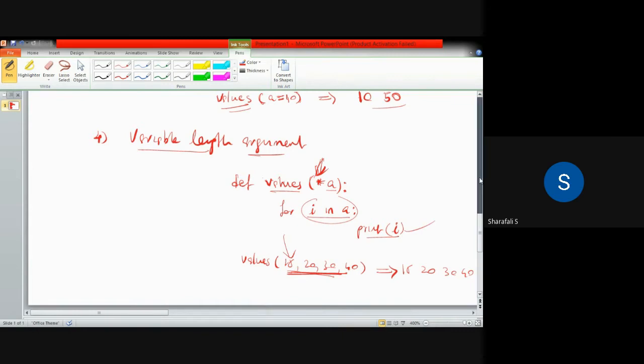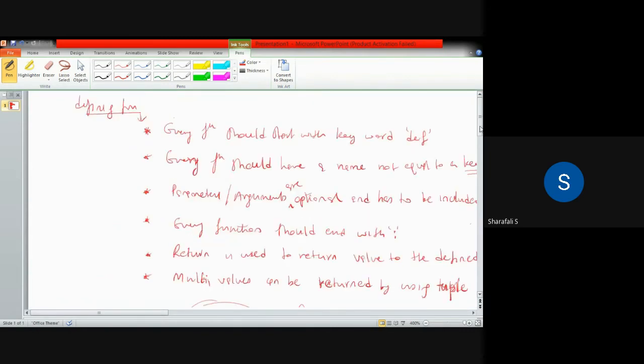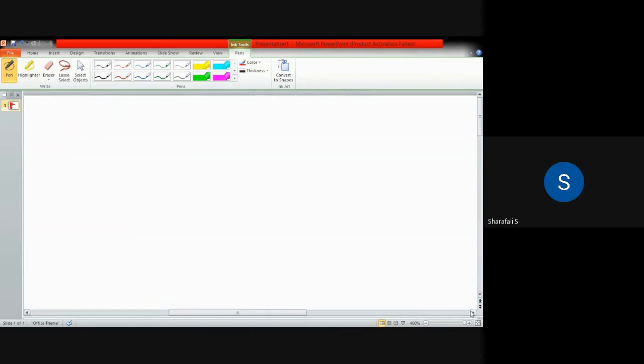And now we will discuss an important point that is called a recursive function. Recursive function. You can call a function in a function, no problem with that. You can call a function within a function, but you can also call the same function in a function.